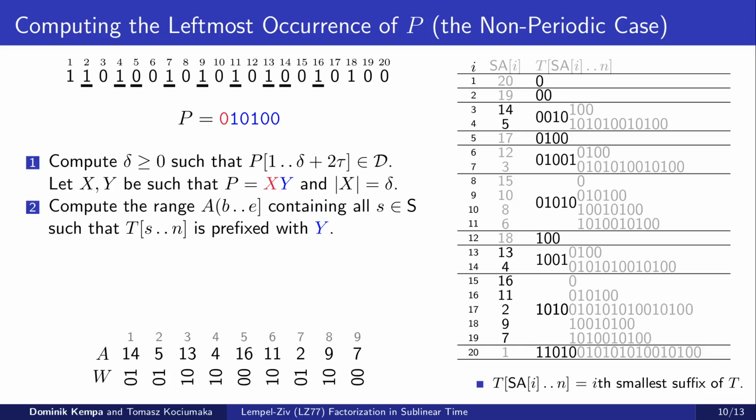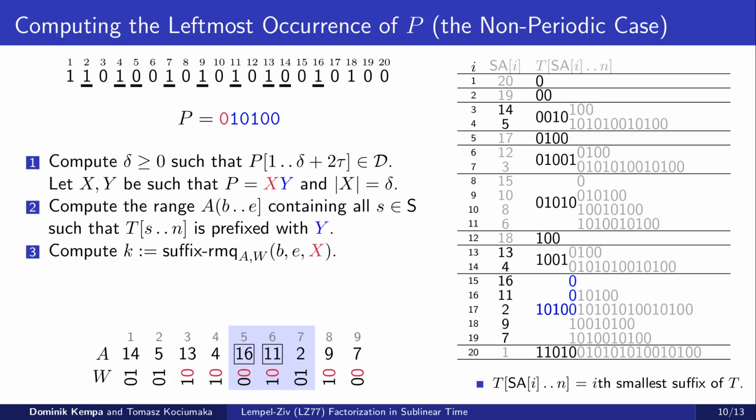Next, using the trie, we compute indices B and E such that A from B to E contains all indexes S from our synchronizing set for which the corresponding suffixes have y as a prefix. The range for y in our example is marked in blue. In the third step, we issue a suffix RMQ query on A and W with B, E, and x as arguments. In the example below, we highlight all strings in W that have x as a suffix.